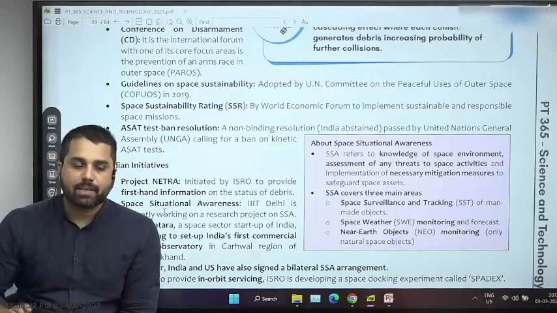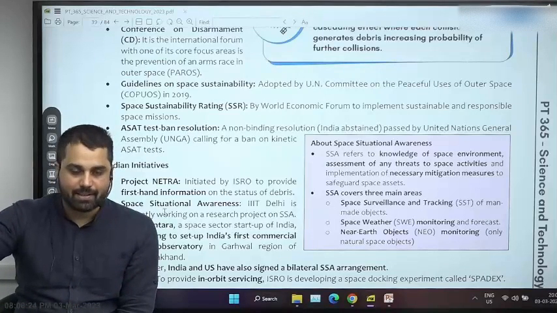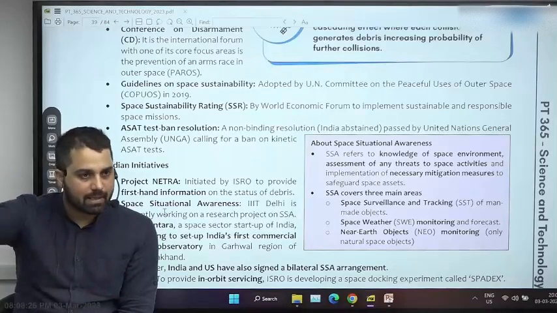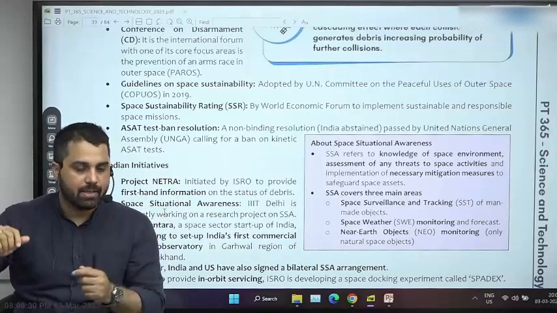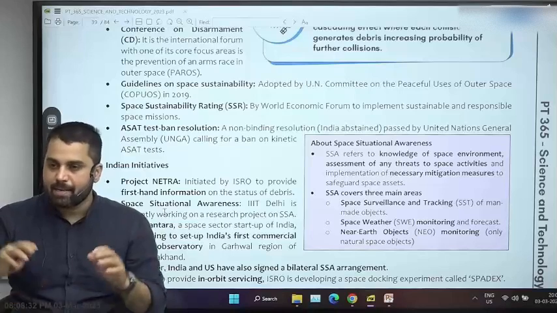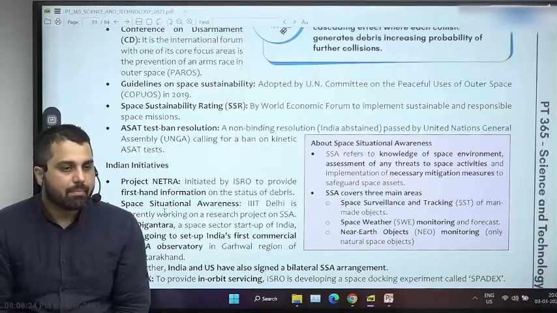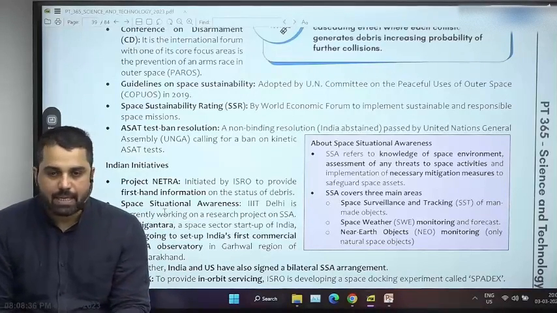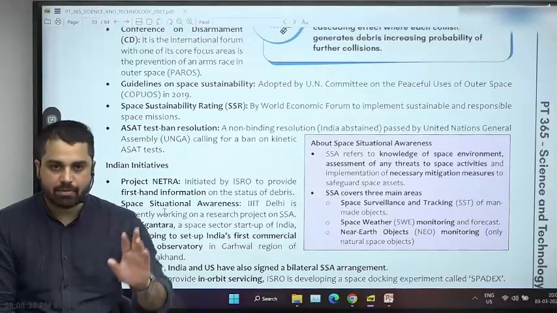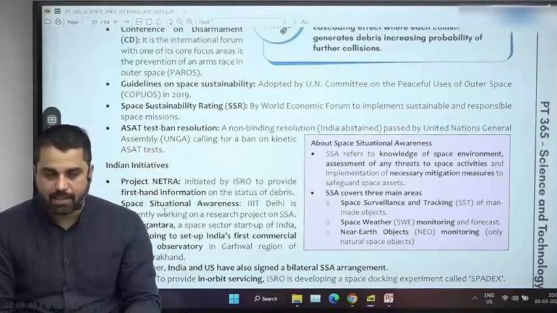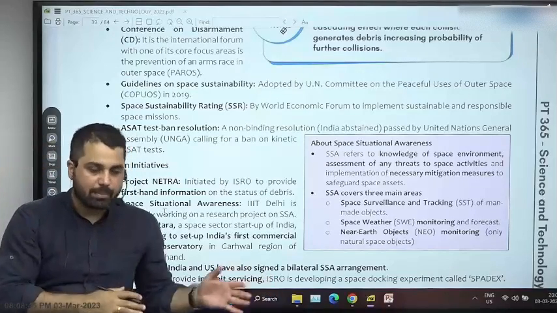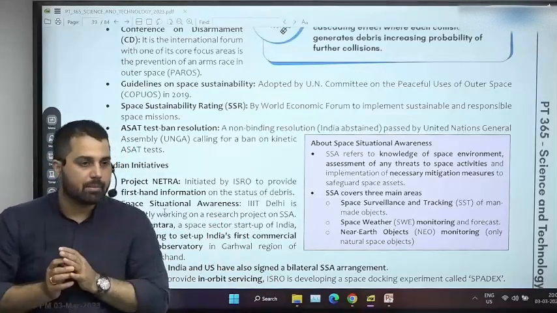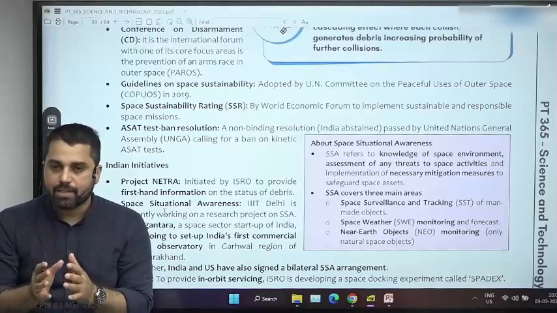Many technologies are being explored, something like a net, जिस तरीके से हम पॉन्ड में जाल बिछा के फिश पकड़ते हैं, something like a space net: launch a dedicated mission which will deploy a space net and it can capture debris, maybe with the help of some sort of beam or electromagnetic radiation, or maybe we will give them enough speed so that they can enter the atmosphere and burn in it. So many technologies are being explored.